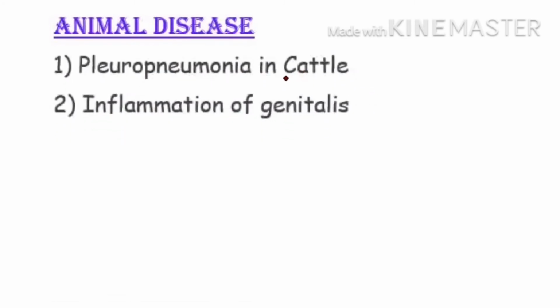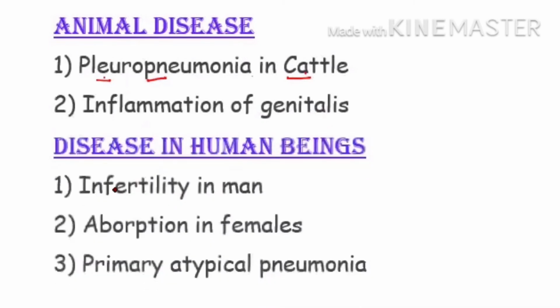Now see the animal disease. We have already studied that they were discovered in the cattle in the pleural fluid, where they are showing the pneumonia symptoms. So it will cause pleuropneumonia in cattle. It will also cause inflammation of the genital organs. And in human, they are leading to infertility in men, and they are causing abortion in females.